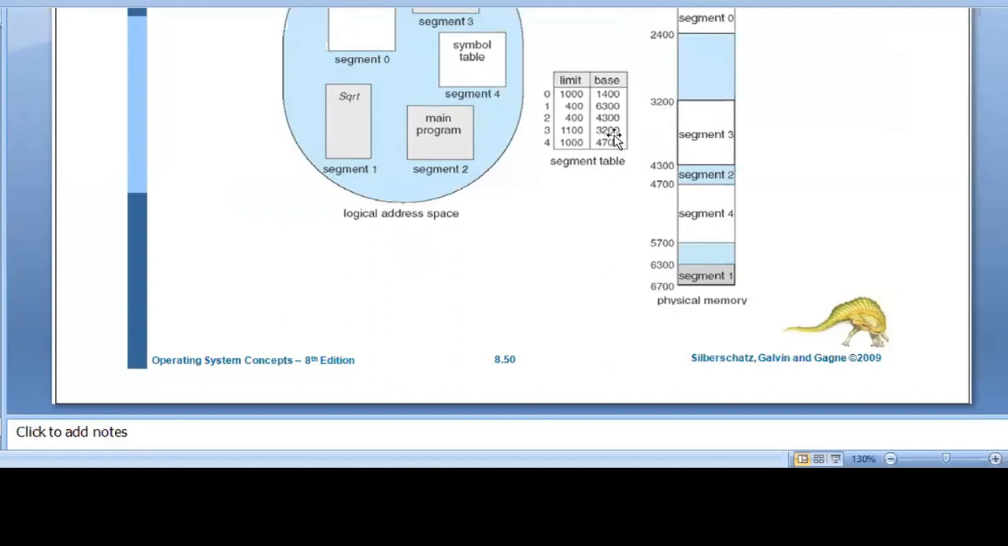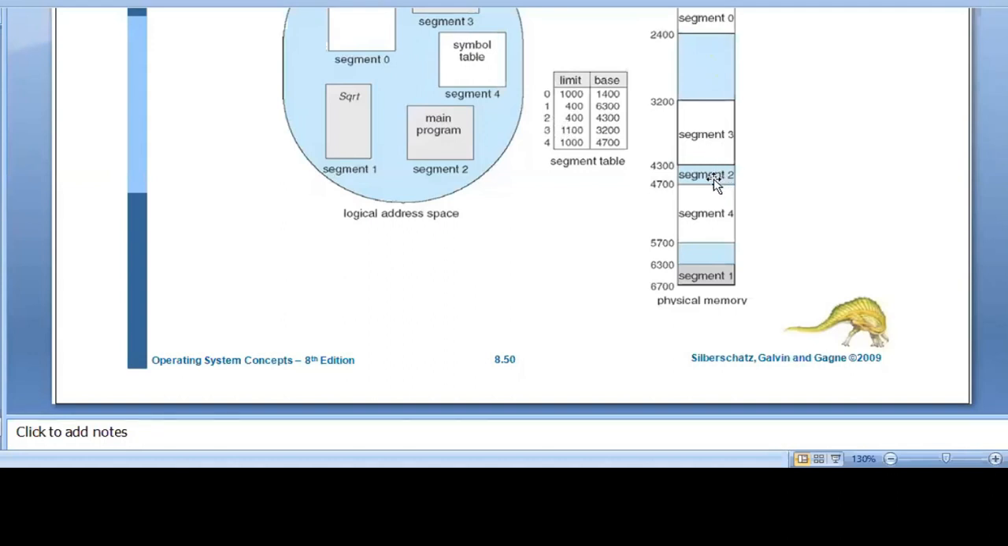At 3200, which segment is there? The third segment. What is the third segment length? 1100. So we add 3200 plus 1100, which is 4300. See here, in the base register, is that address there or not? Yes. At 4300, which segment is stored? Segment 2.